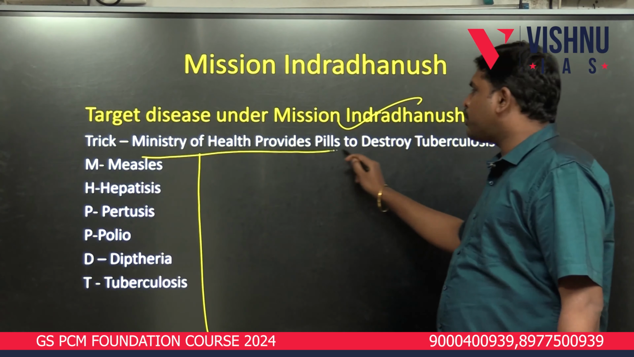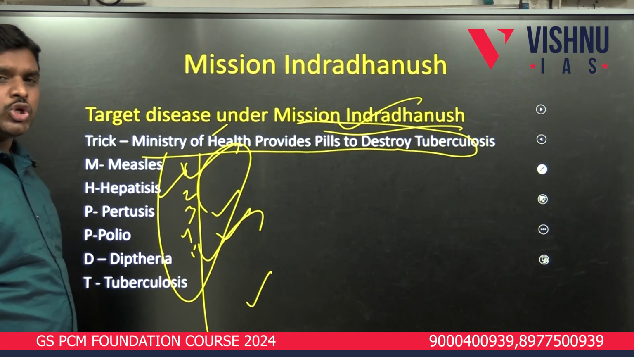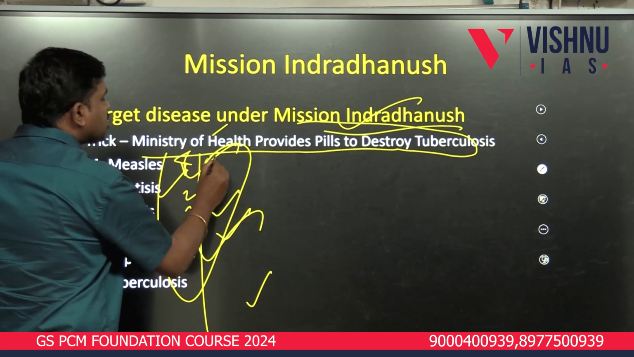Now, this I just want you to remember by heart or understand. With this, you should also remember that measles is also combined with rubella. So, overall it is 7 diseases under the original Mission Indradhanush. But from the exam point of view, what is important is Intensified Mission Indradhanush. Already we have 3 Intensified Mission Indradhanush.